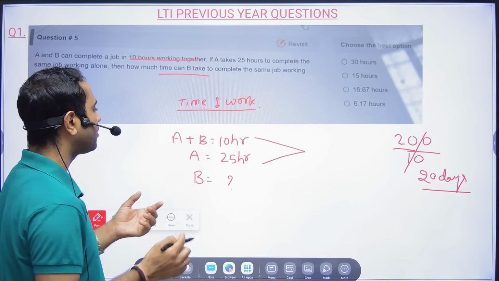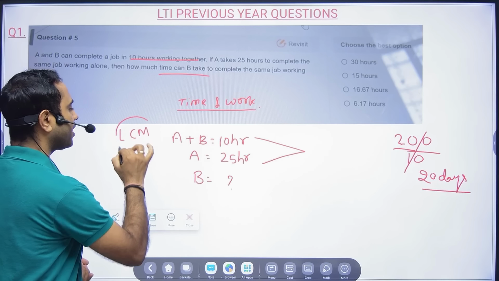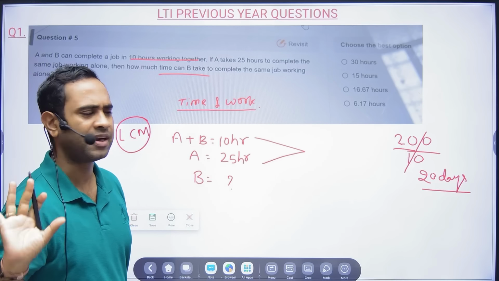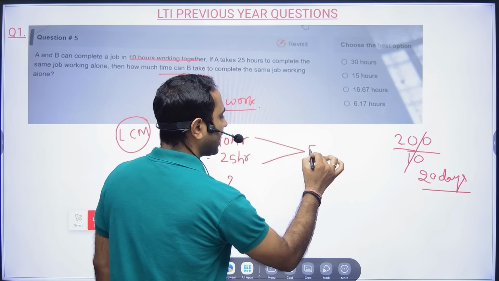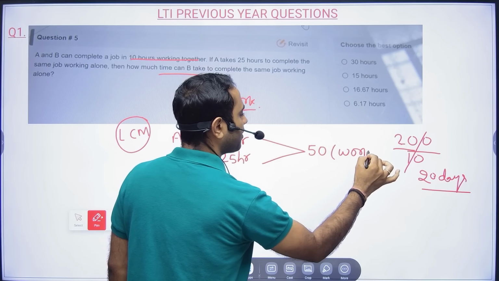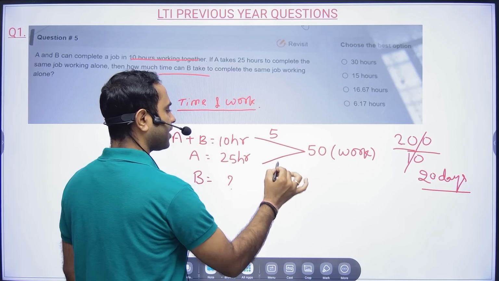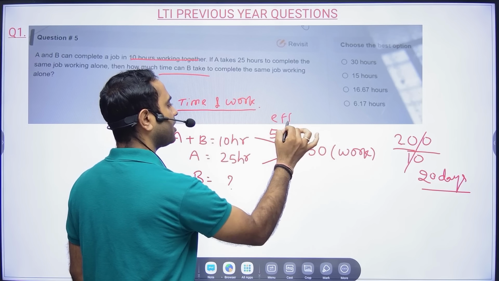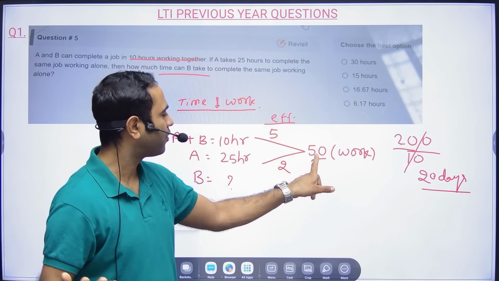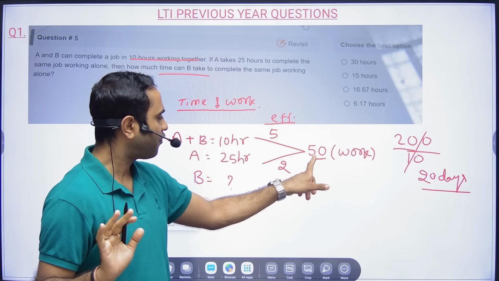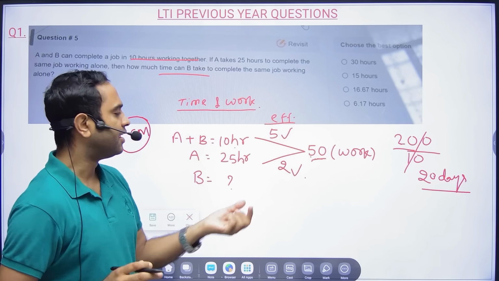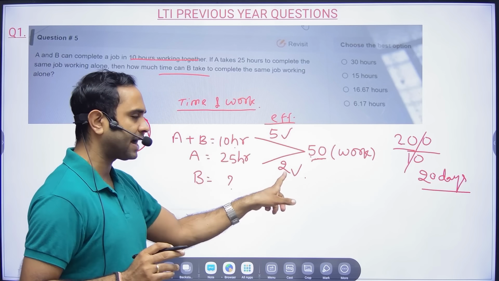How will we come to know that? We are going to use the LCM technique. Take the LCM of both. If you are not comfortable taking the LCM, no problem: assume a number which is divisible by both, that is 50. That becomes our total work. 10 goes 5 times and 25 goes 2 times, and this becomes our efficiency. I assumed the number 50. If you want to assume 100, go ahead; any number you can assume. Now 50 divided by 10 gives 5, and 50 divided by 25 gives 2. These are the efficiencies. Efficiency means A can do 2 units of work in a day.